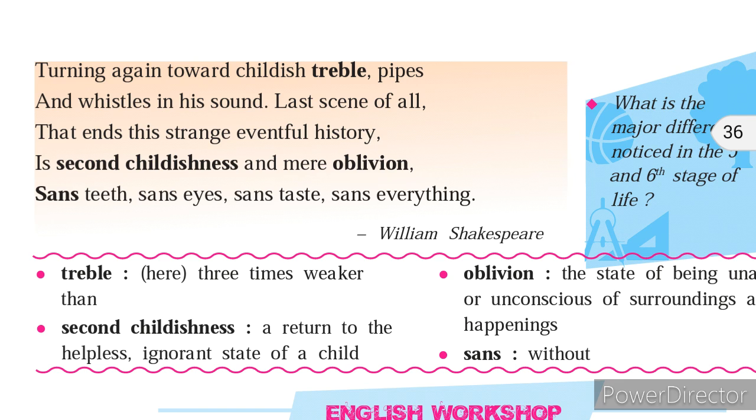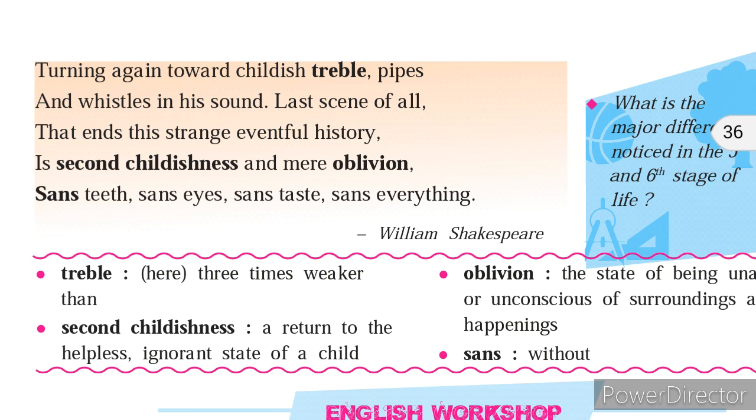And his big manly voice, turning again toward childish treble, pipes and whistles in his sound. So as the man becomes old, his voice again turns into a treble. Again his voice becomes a kind of childish, and he starts behaving like a child. So this is what the sixth stage is all about.